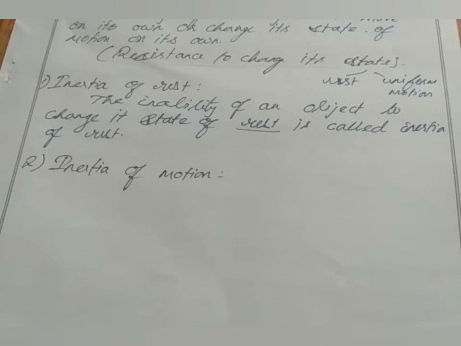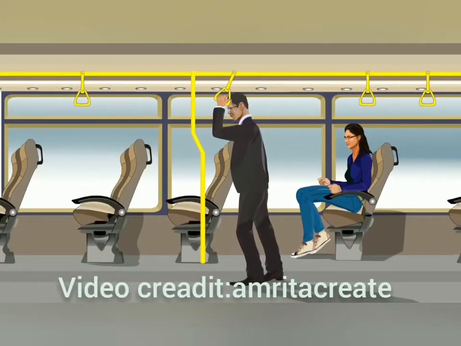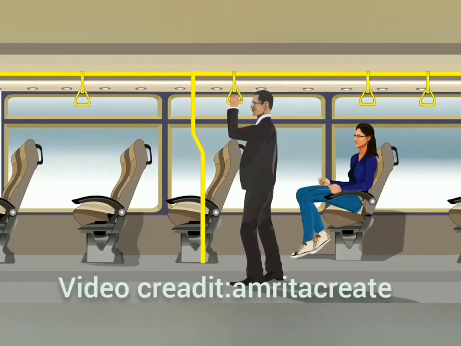Even if we want to change its motion, it resists. It resists coming to rest position. It keeps on moving. So we can understand inertia of motion by the following example. When a moving bus stops suddenly, the passenger tends to fall forward. This is because of inertia of motion acting on the upper half of the body of the passenger.